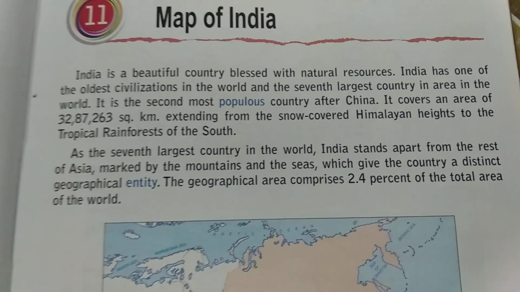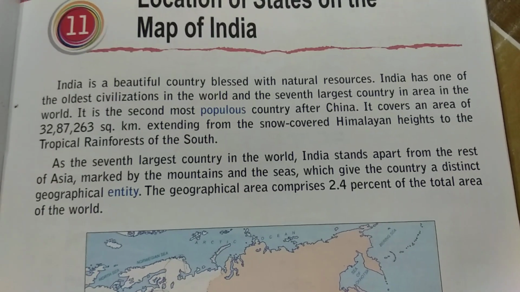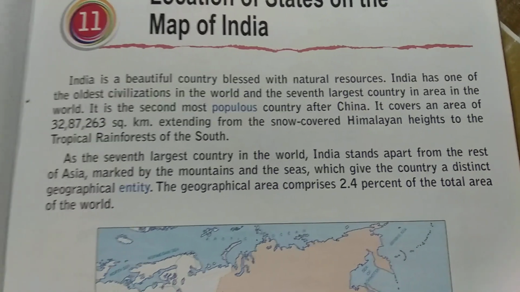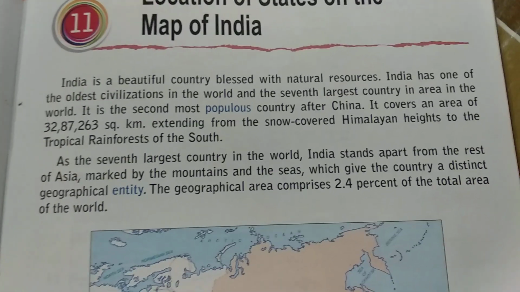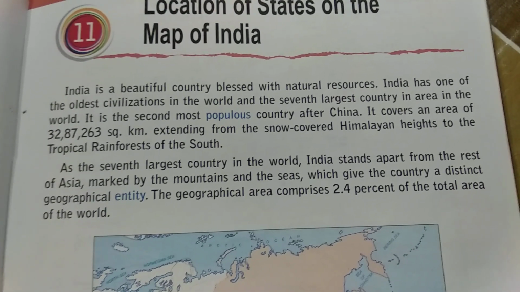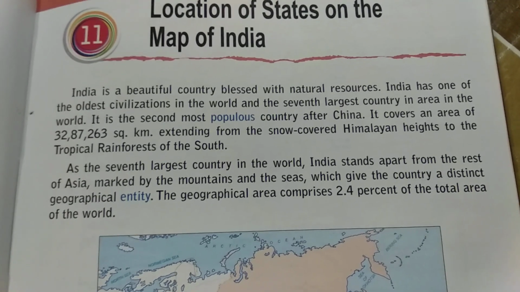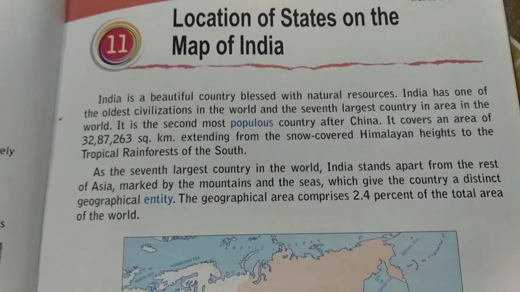As the 7th largest country in the world, India stands apart from the rest of Asia, marked by the mountains and the seas, which give the country a distinct geographical entity. The geographical area comprises 2.4% of the total area of the world.